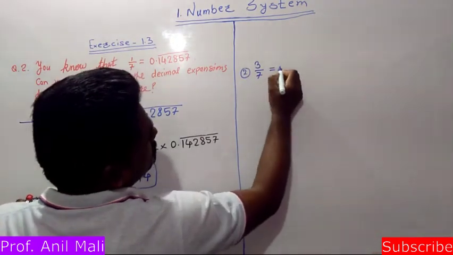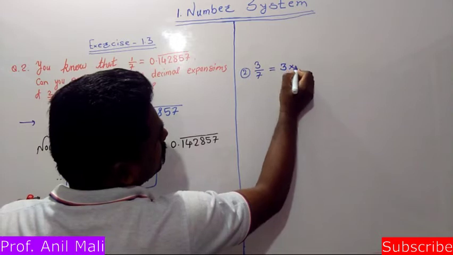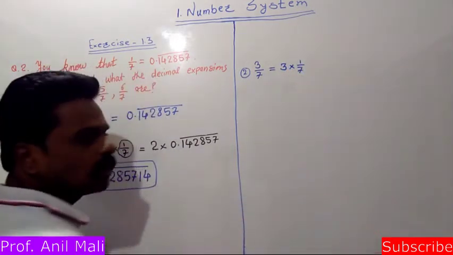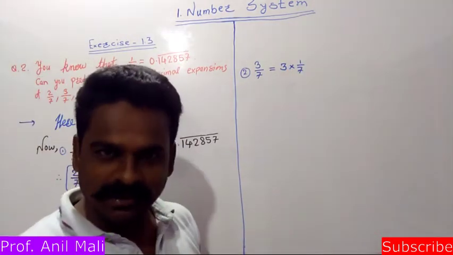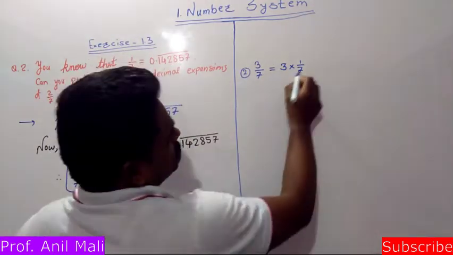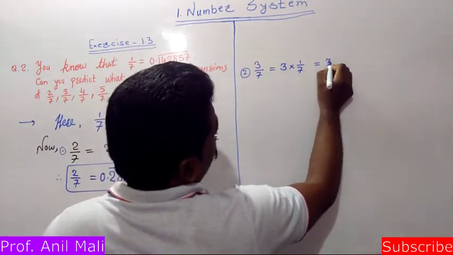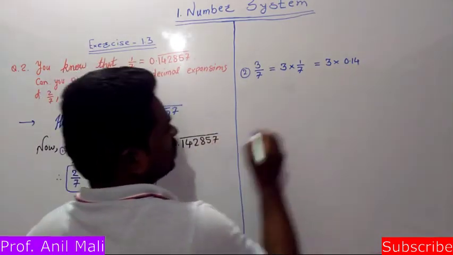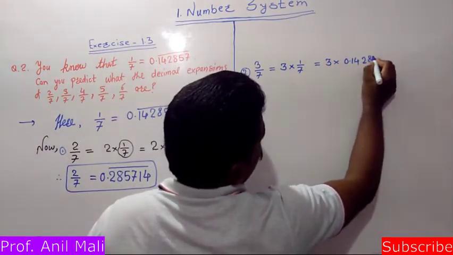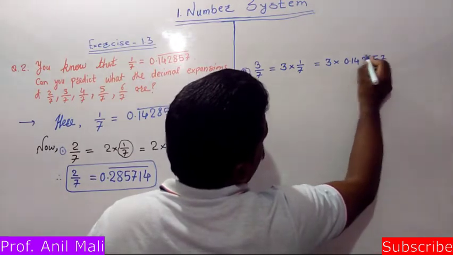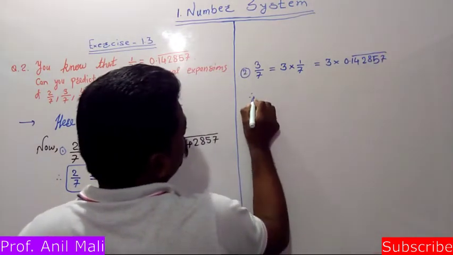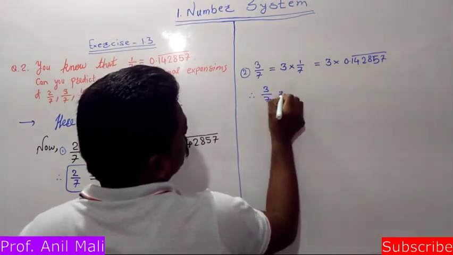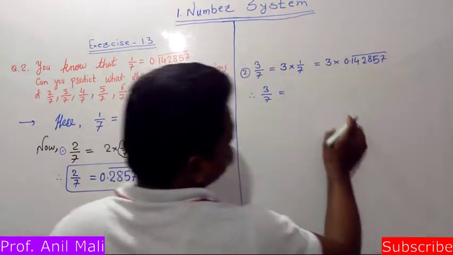It can be written as 3 into 1 by 7, which is 3 into 0.142857 bar. Therefore, we will write 3 by 7 is equal to how much?